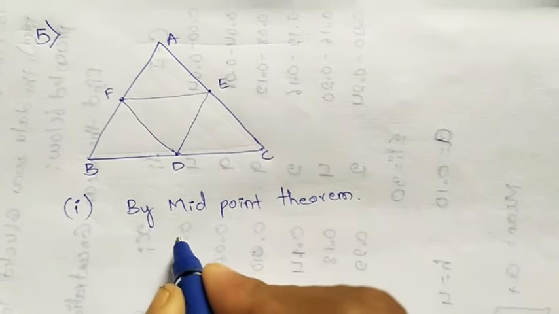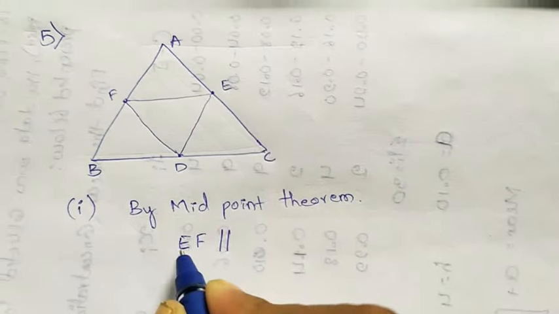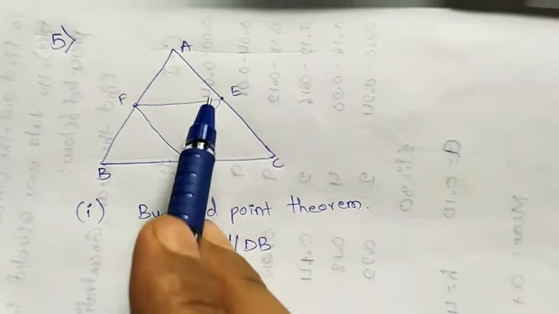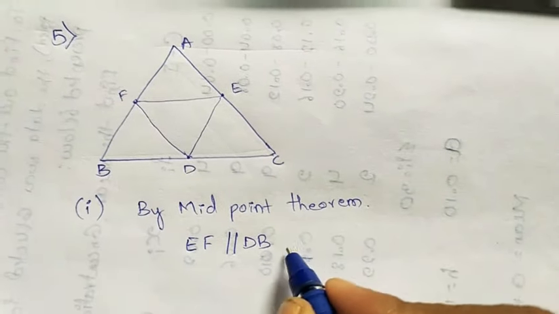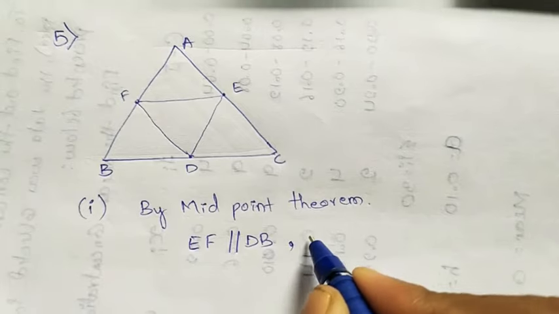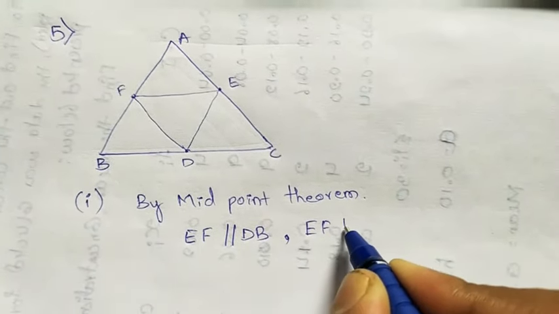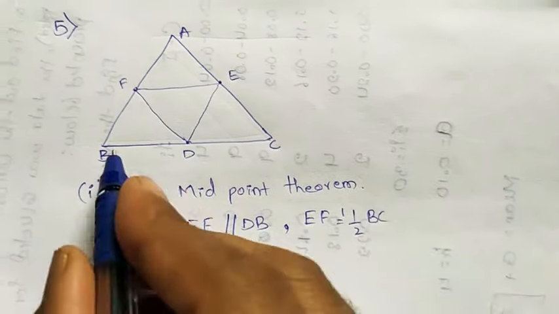Here by the midpoint theorem we will get EF, or FE, is parallel to DB. EF is parallel to DB. Okay, similarly, EF is half of the whole side, that is BC.